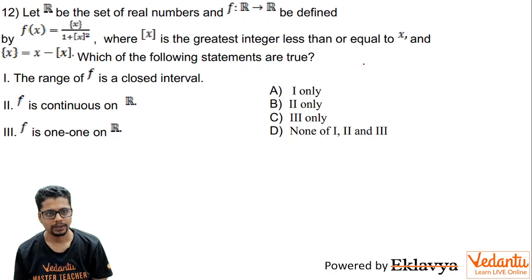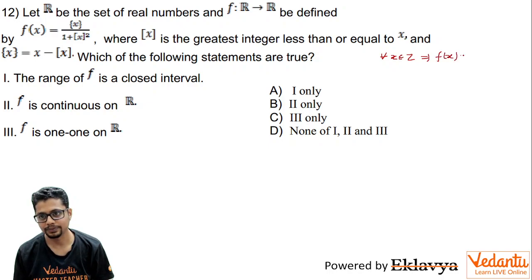So here we have to talk in terms of f being 1-1 or not, f being continuous or not on all real values of x, and the range of f being a closed interval or not. So here f is definitely not 1-1. Why? Because for every integer value of x, f of x is 0. So it is not 1-1.